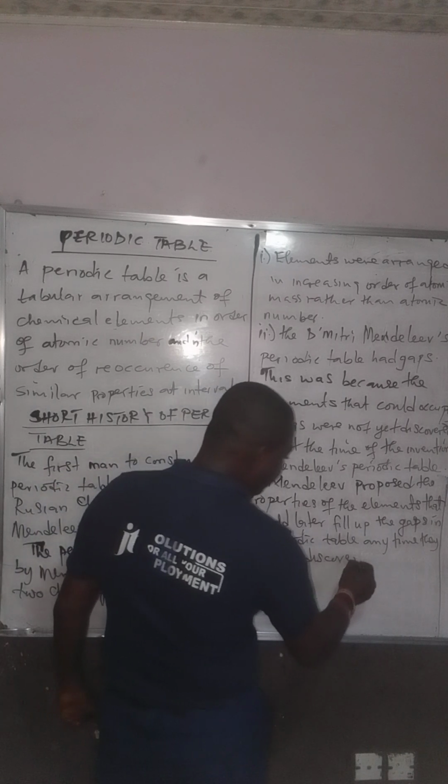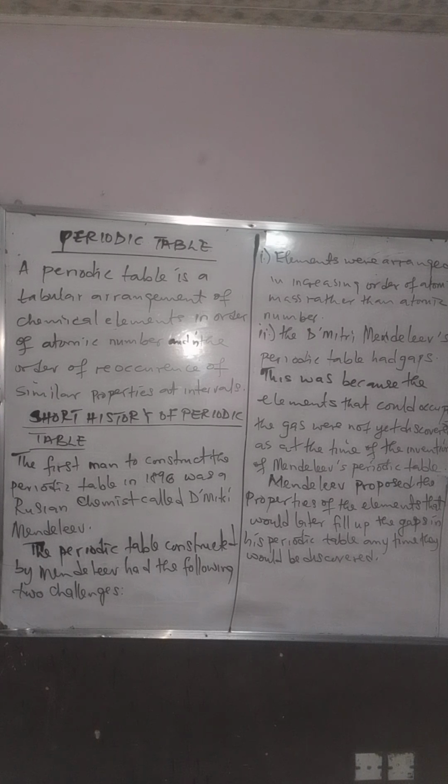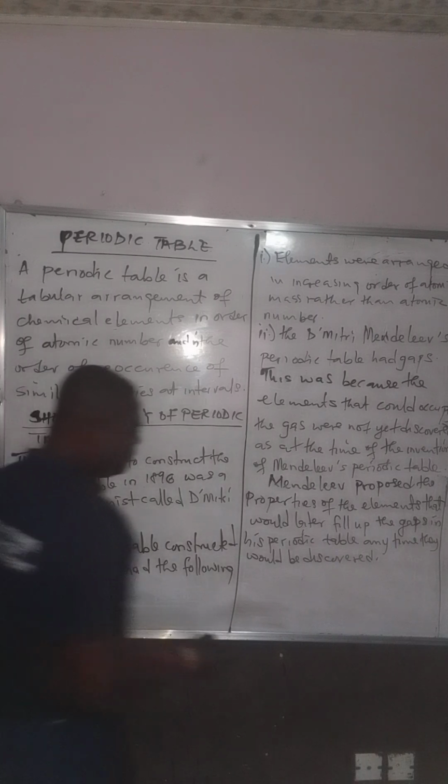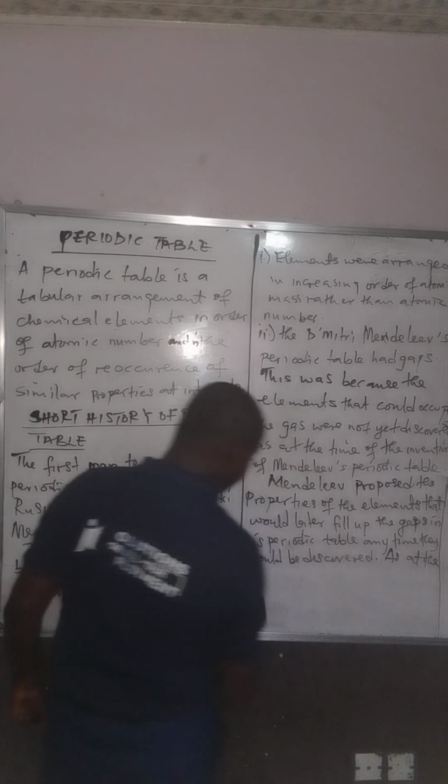What am I trying to say here? Mendeleev did not just leave those spaces empty, but he stated that in case he died before those elements would be discovered, these are the properties of these elements. He stated those properties. But wonderfully, as at the time those elements were discovered, they had similar properties earlier stated by Mendeleev.